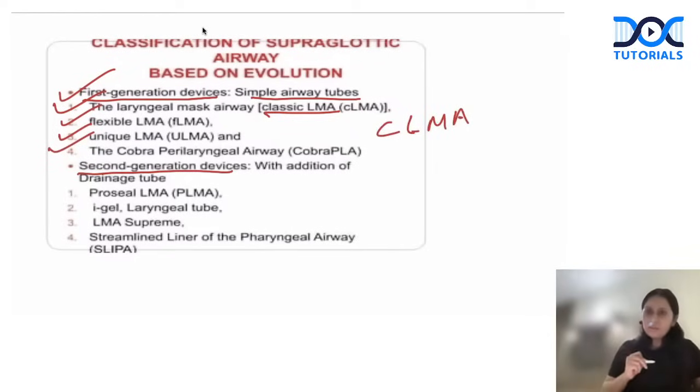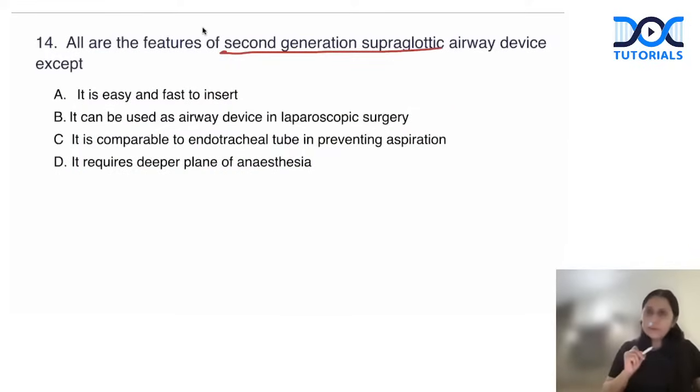Second generation, in which a drainage tube was added. ProSeal LMA, iGel. These two devices, just remember ProSeal and iGel. Now these have an extra drainage tube. Now second generation has all the benefits of first generation. What were the benefits of first generation? Easy to insert, fast to insert. Yes, second has that benefit.